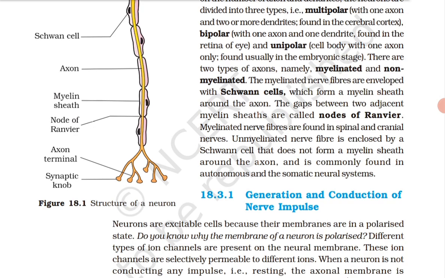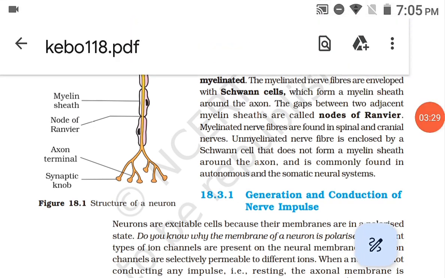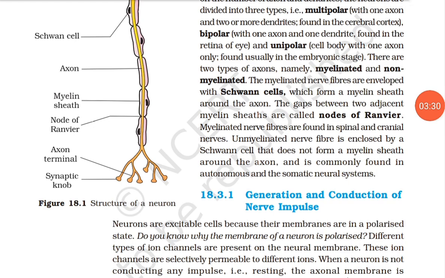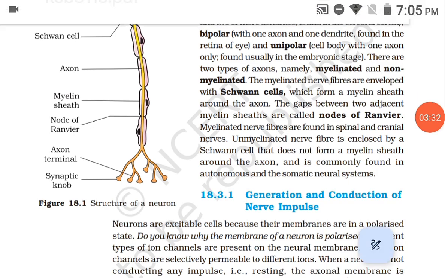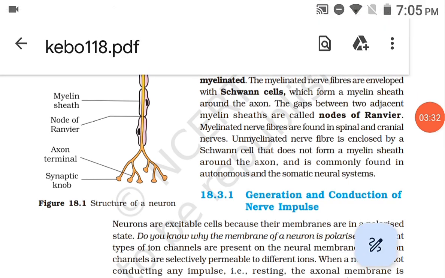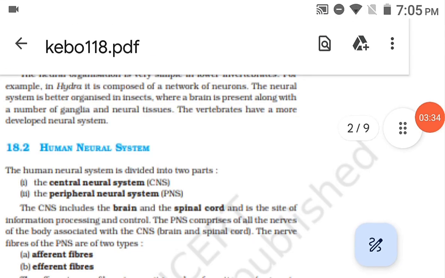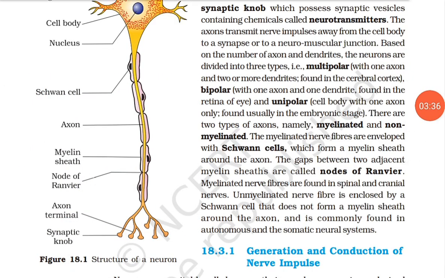because their membranes are in a polarized state. Do you know why the membrane of a neuron is polarized? पता है? मैं बताऊँ? A neuron's membrane is polarized because of an electrical difference across the membrane. This happens when a neuron is at rest, meaning it's not sending or receiving signals.